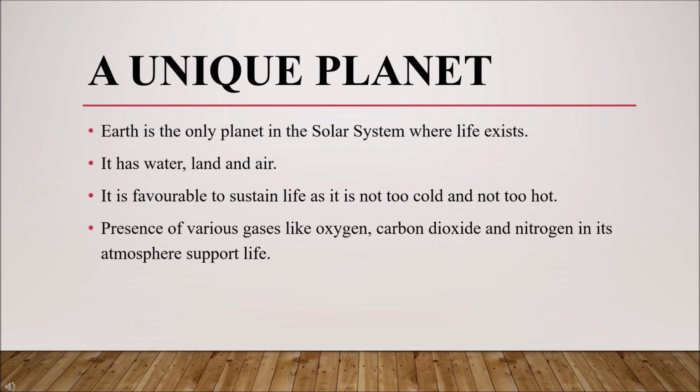A unique planet. Children, we all know that our Earth is a unique planet. Why? Because our Earth is the only planet in the solar system where life exists. So on the Earth we have water, land as well as air. This Earth is favorable to sustain life as it's not too cold and not too hot. The presence of various gases like oxygen, carbon dioxide and nitrogen in its atmosphere also supports life.